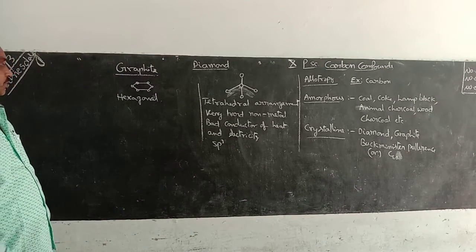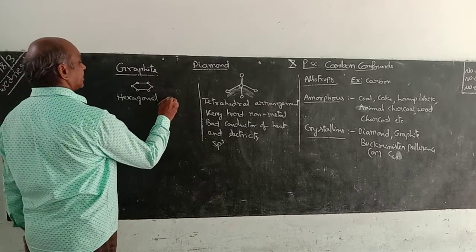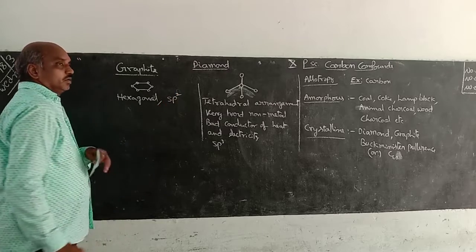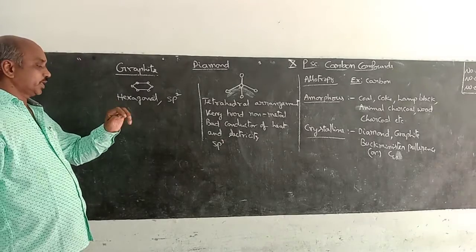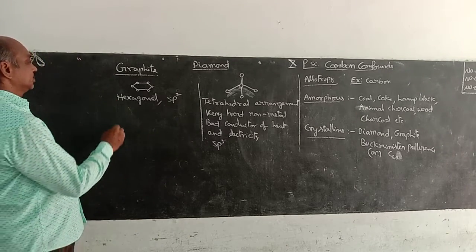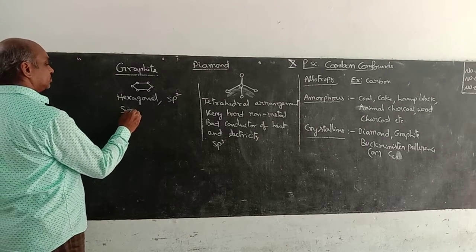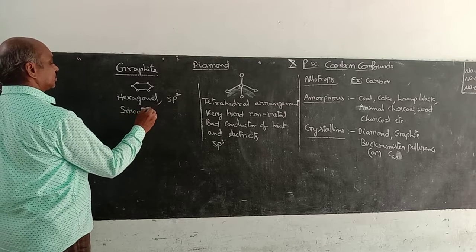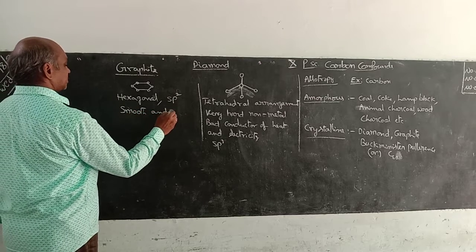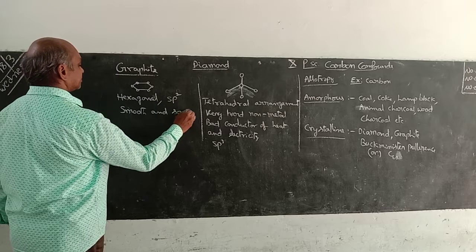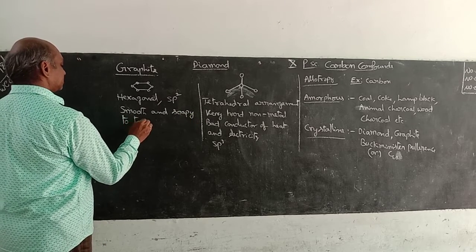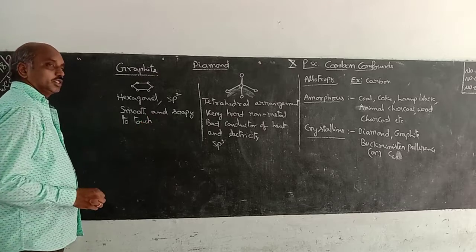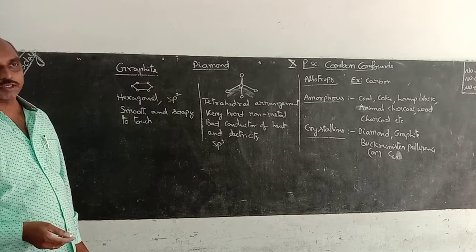So this is graphite. And sp2 hybridization: 1 s orbital and 2 p orbitals participate in the hybridization. That's why sp2 hybridization. Smooth and soapy to touch. This is very smooth and soapy to touch.